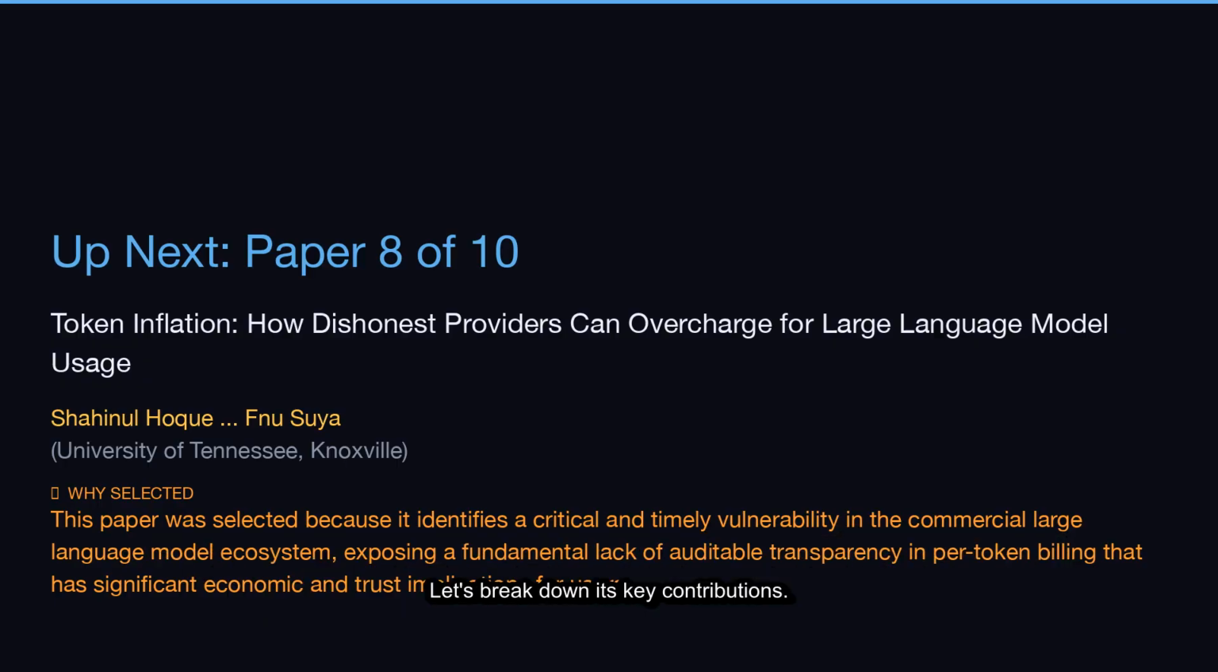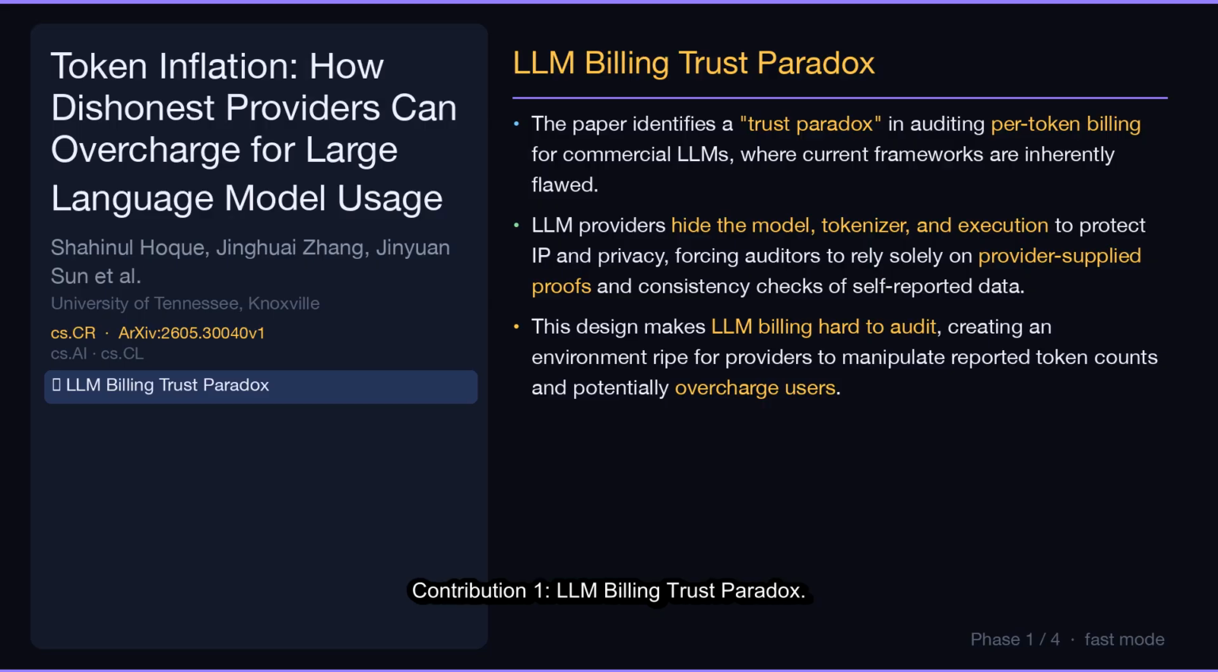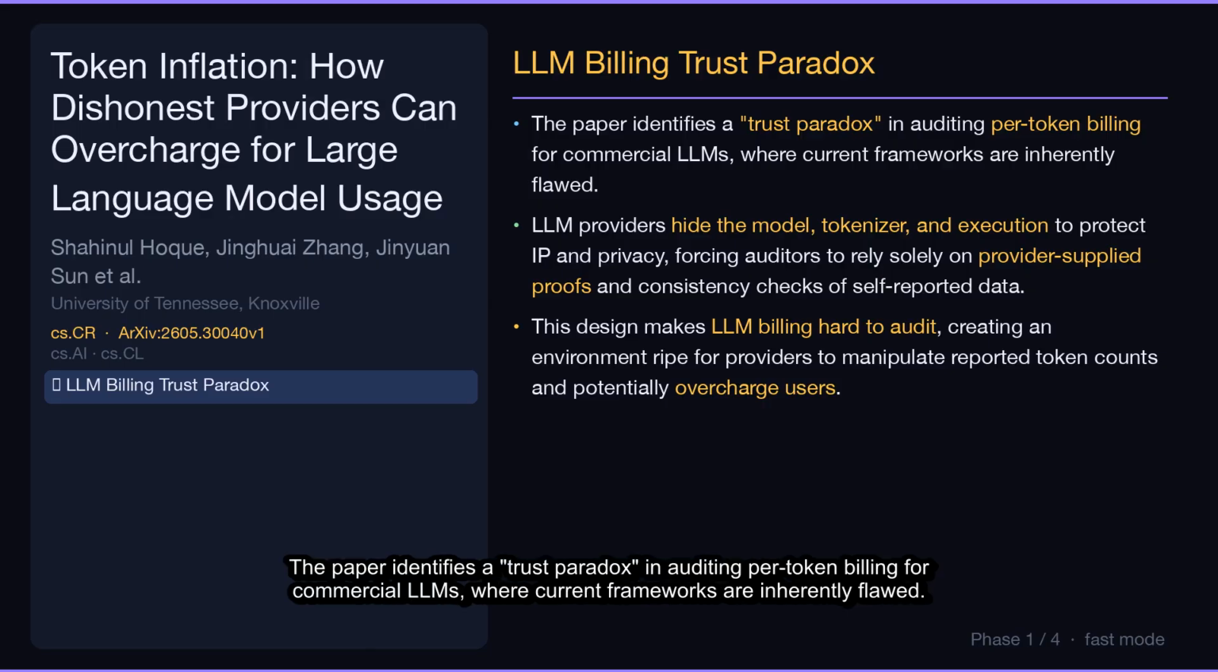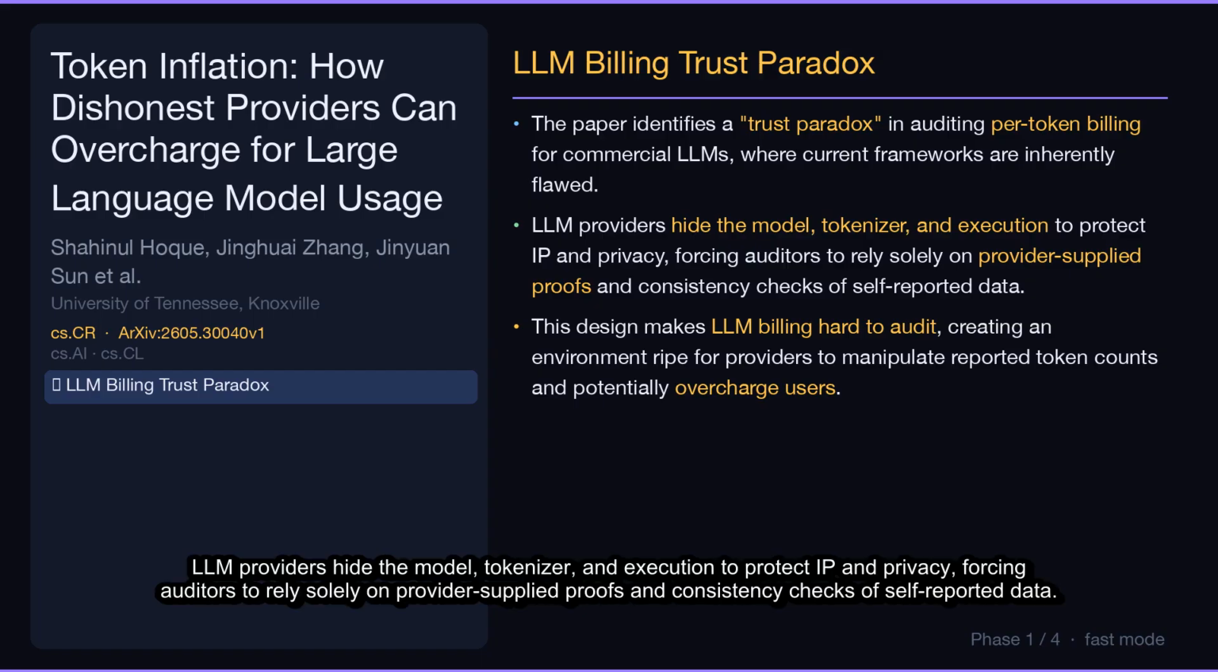Let's break down its key contributions. Contribution 1. LLM Billing Trust Paradox. The paper identifies a trust paradox in auditing per-token billing for commercial LLMs, where current frameworks are inherently flawed. LLM providers hide the model, tokenizer, and execution to protect IP and privacy, forcing auditors to rely solely on provider-supplied proofs and consistency checks of self-reported data.